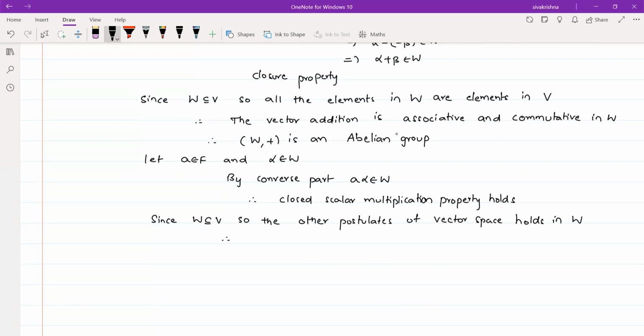In this way, we have proved all the conditions of the vector space definition. Therefore, I can write W is a vector space.